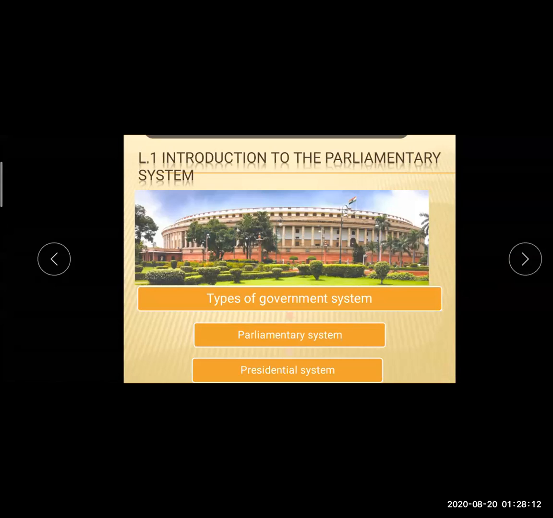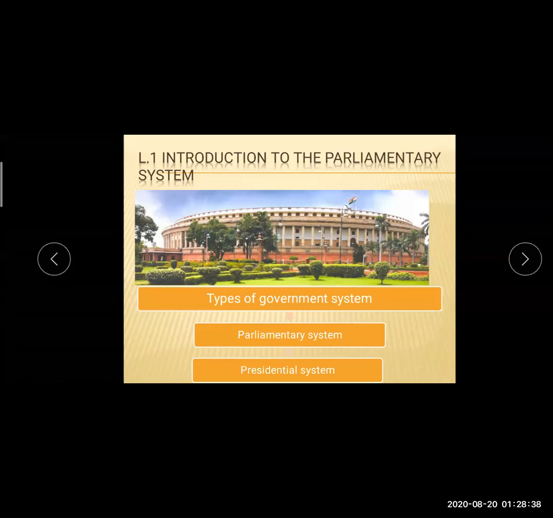It means that primarily it developed in England. But in England there was no written constitution in the beginning. Governance is carried out according to tradition, customs, and convention.